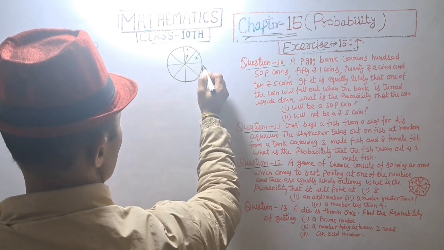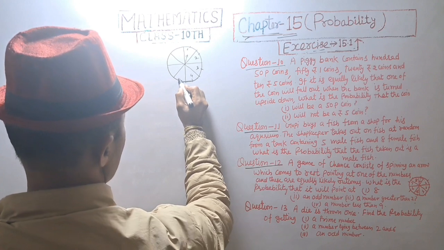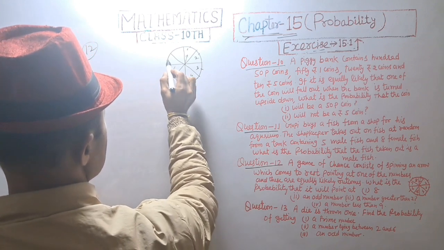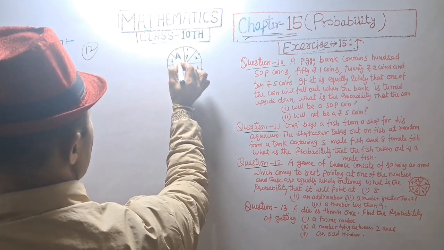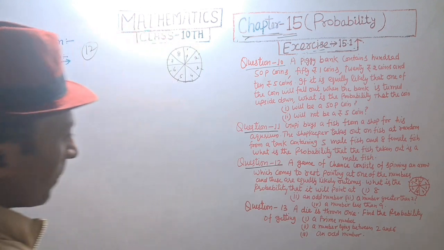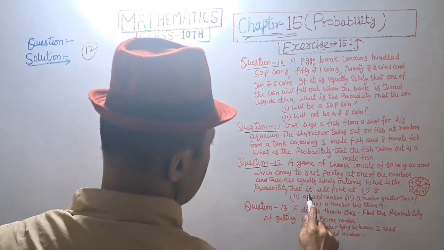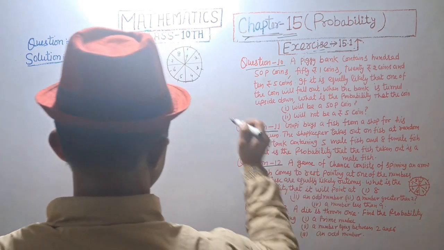One, two, three, 4, 5, 6, 7, and 8. What is the probability it will point at 8?